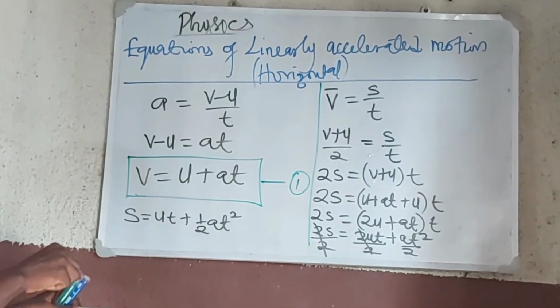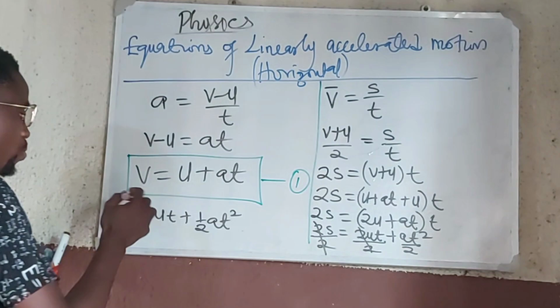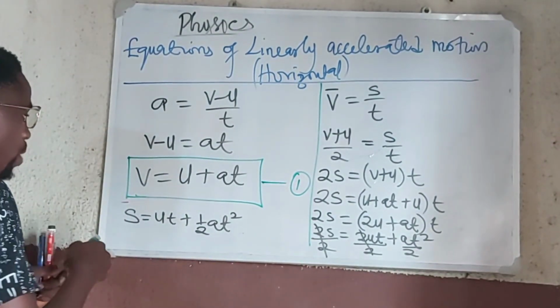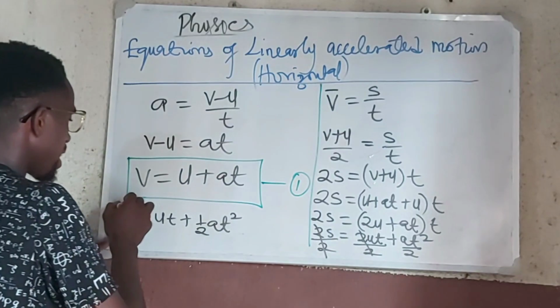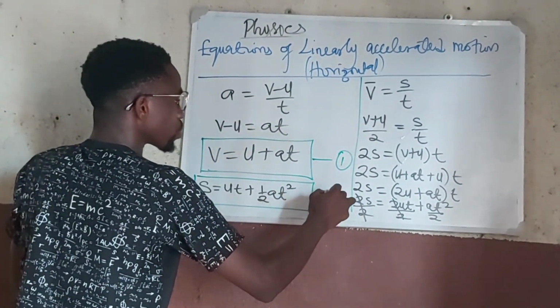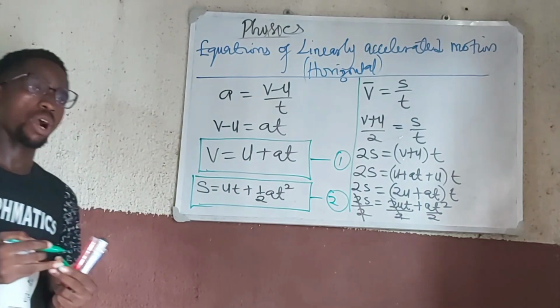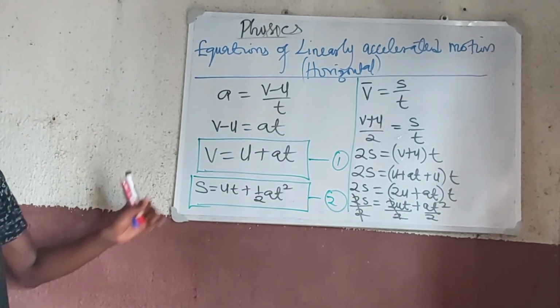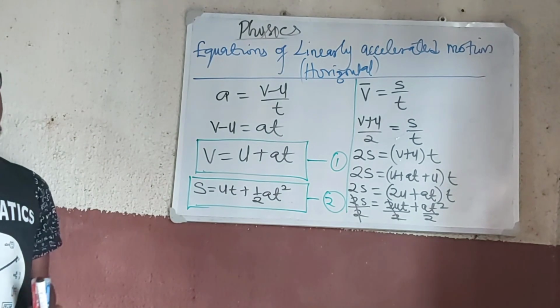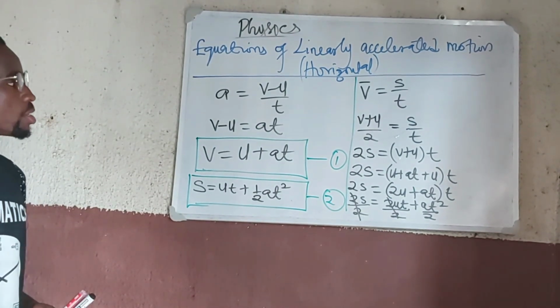This becomes a second equation of motion when the body is undergoing linear acceleration. You are very welcome to use this equation, and you'll see how we apply them to problem solving. So we have that s is equal to ut plus half at squared. That's another equation for motion.